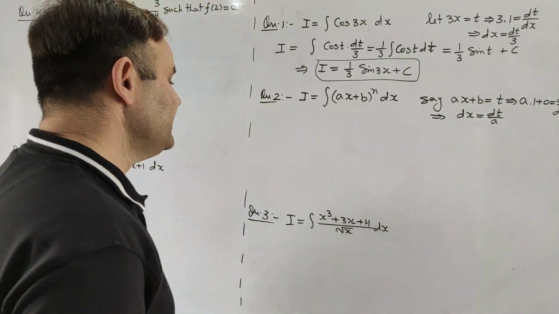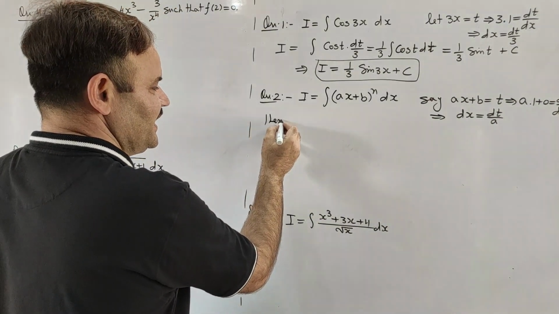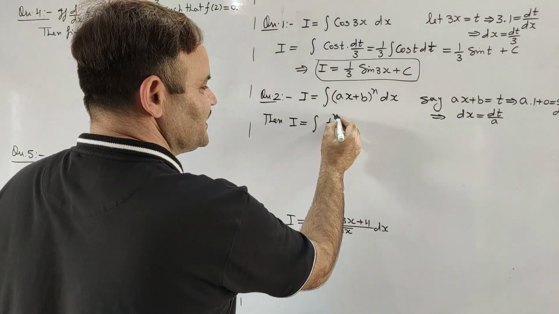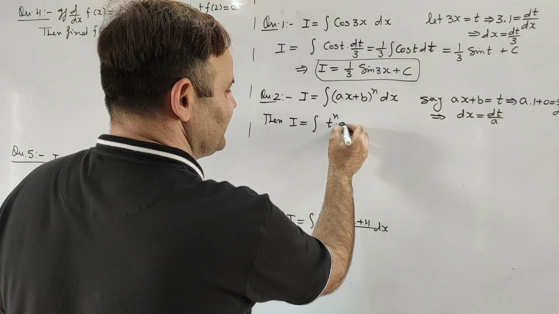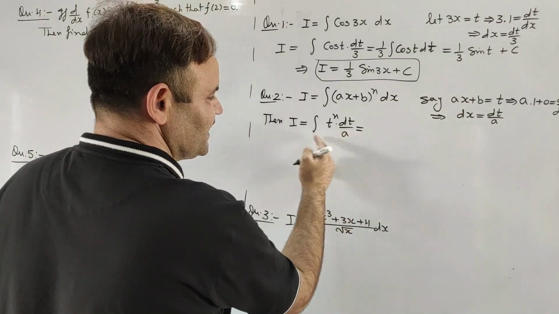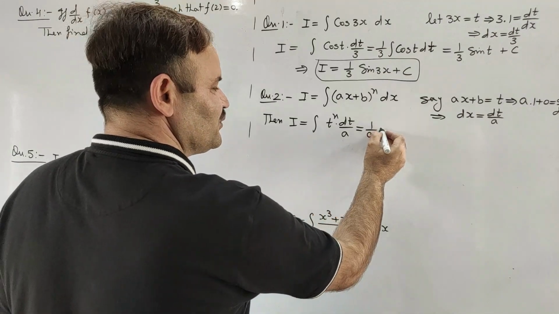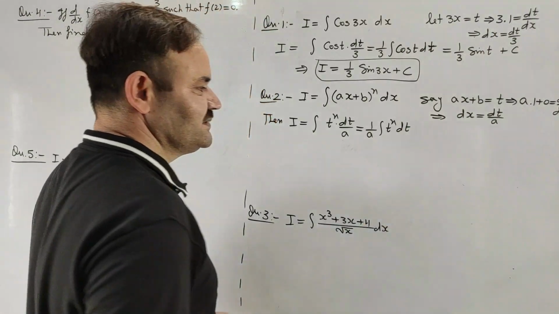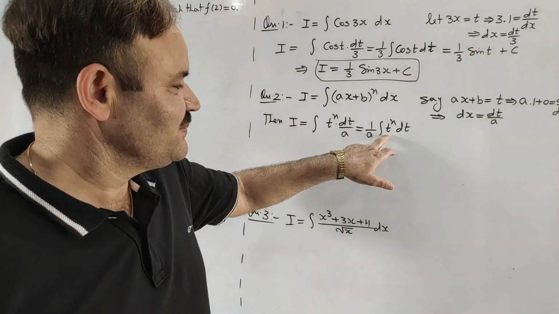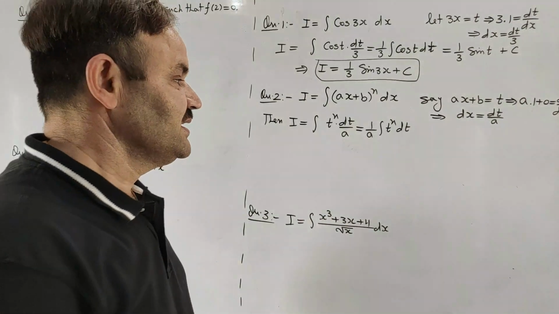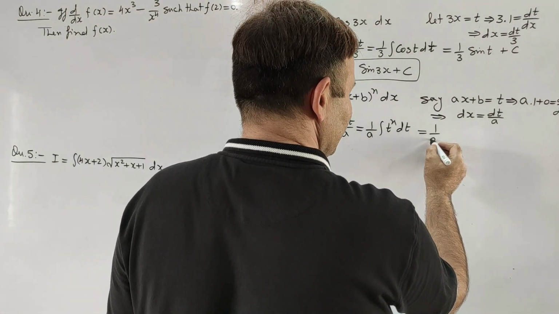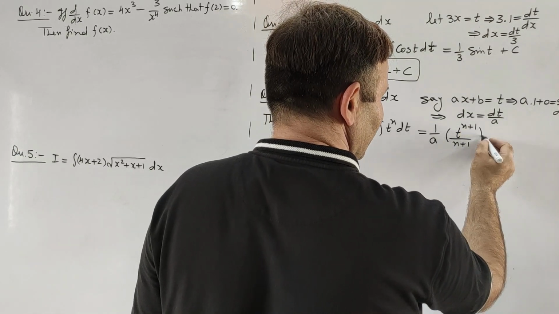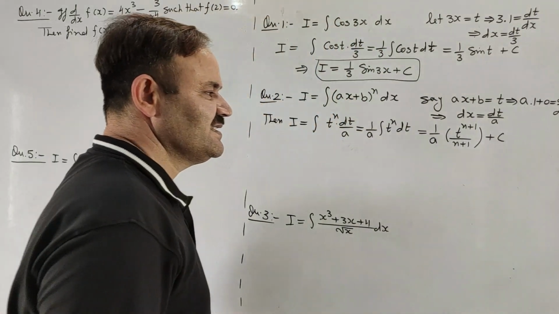If dx is dt/a, then the integration I will become the integral of t^n, and dx means dt/a. This time 1/a, being a constant, will be outside the integration, and we will be left with the integral of t^n dt. Now using the formula for the integration of x^n with respect to x, it will become (1/a) t^(n+1)/(n+1) plus the constant of integration c.